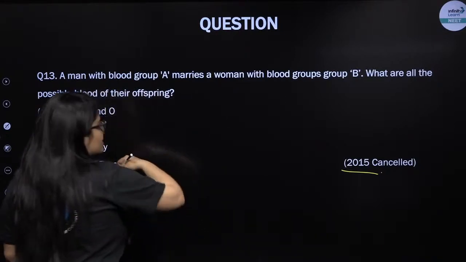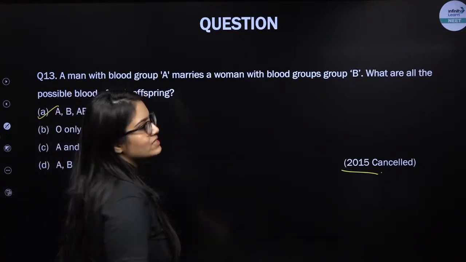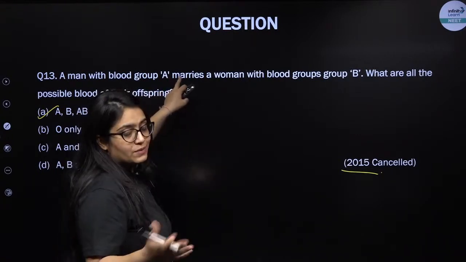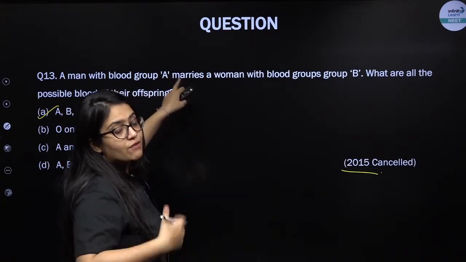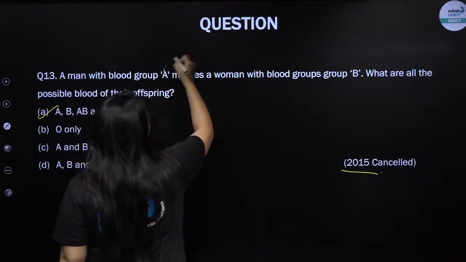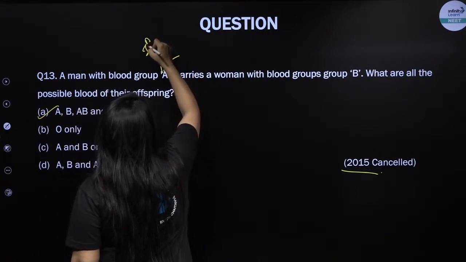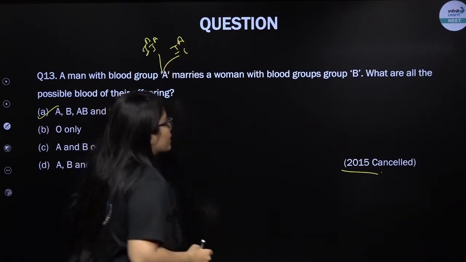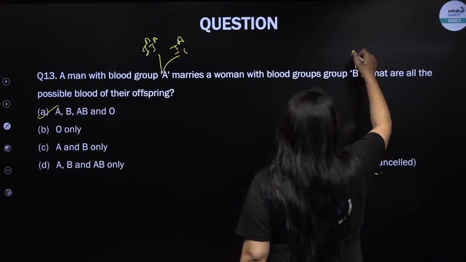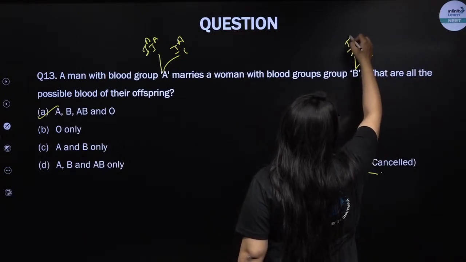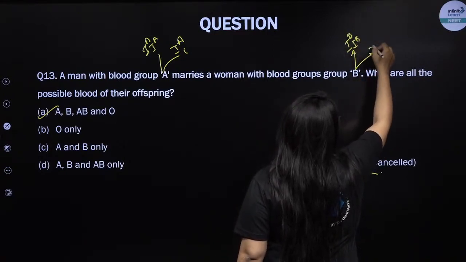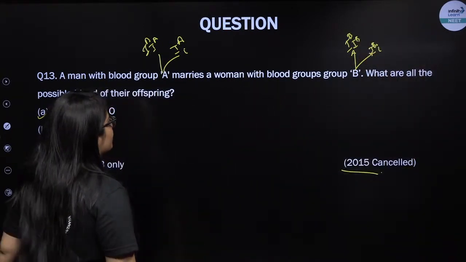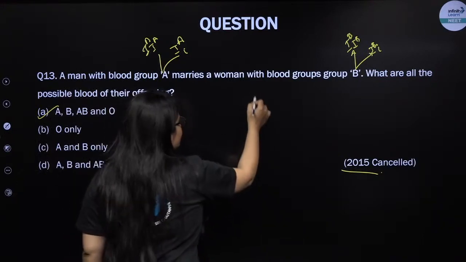So actually the information given in the question is incomplete. They just gave the phenotype. They did not mention the genotype of the parents. So we have to assume. This blood group A can be because of either capital IA, capital IA, or it can be because of capital IA and small i. And this blood group B can be because of capital IB, capital IB, or capital IB and small i. Is this clear, my lovely kids? Yep. Okay. So let me do this now.